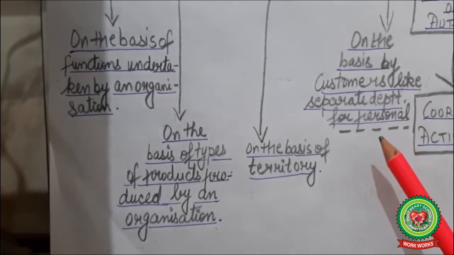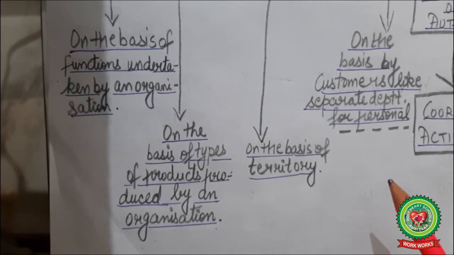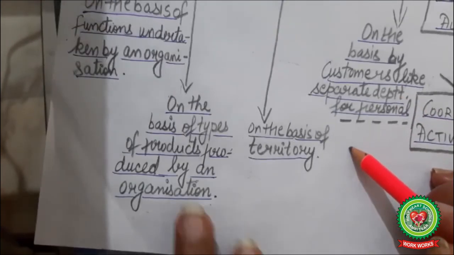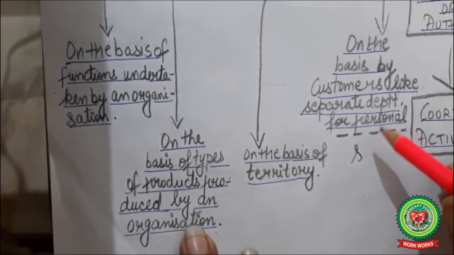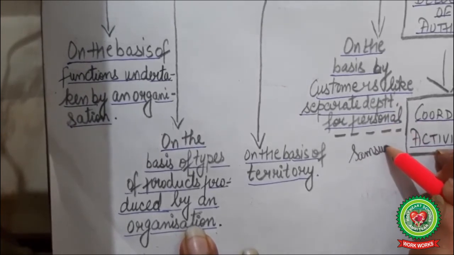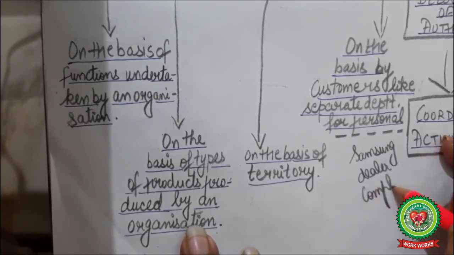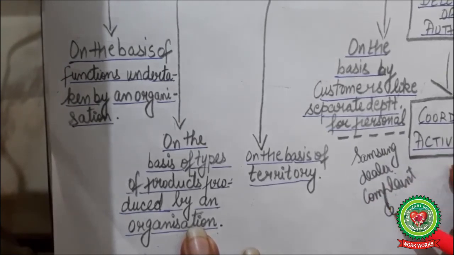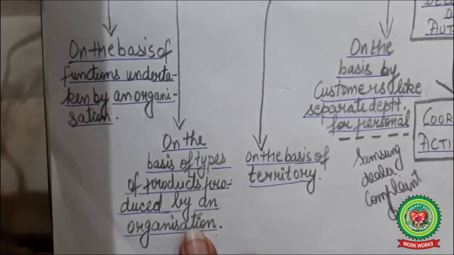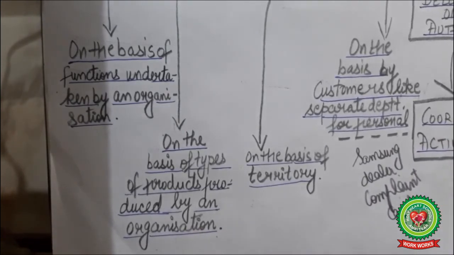Now what is this? Customers have been categorized on the basis of what they have to deal with. Let me take you to the example of a Samsung dealer complaint center. You all must have gone to a complaint center for the repair of your mobile phone if there is a problem in your phone. What happens in that case?